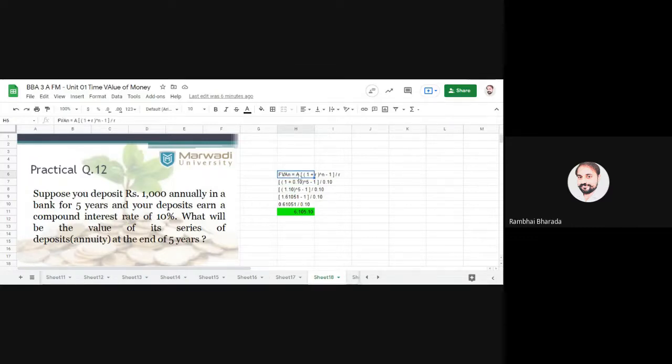You need to use this formula. Okay, rest of the calculations remain the same. Your A means 1000, N means 5, R means 10. Put these values in the formula, you will get the answer.